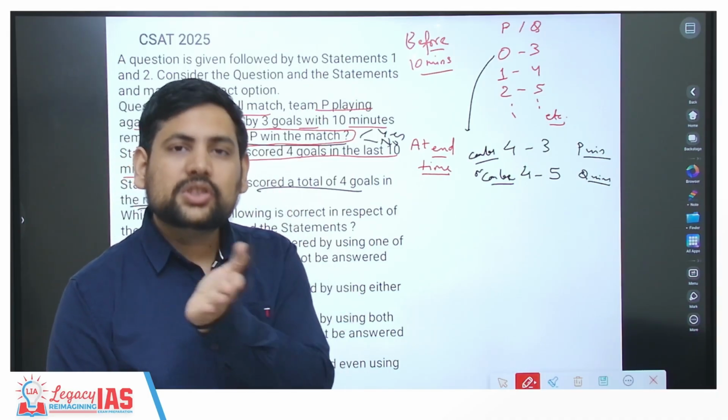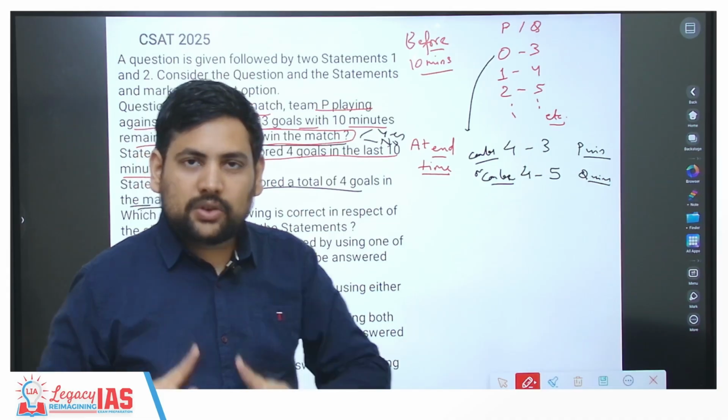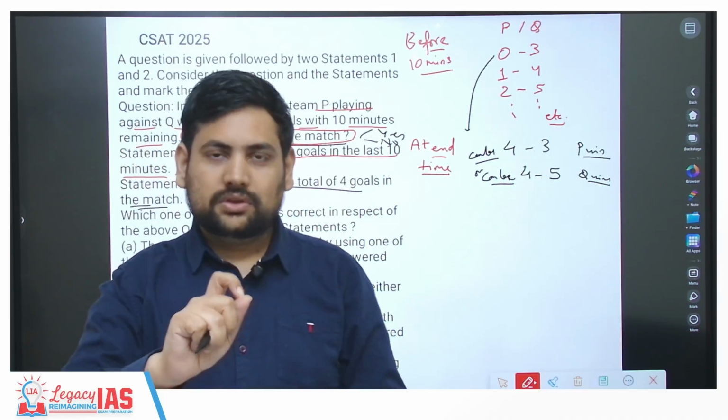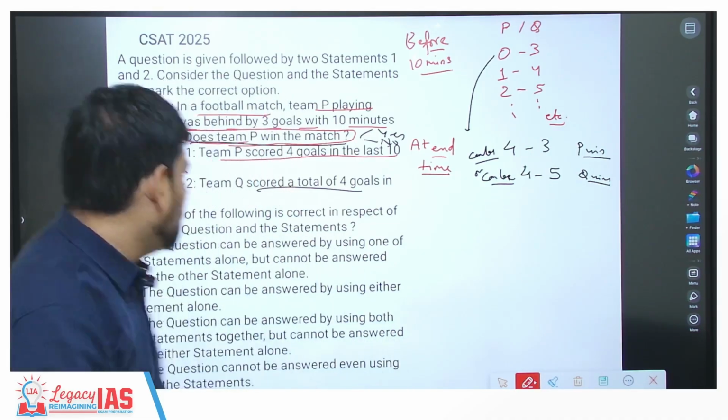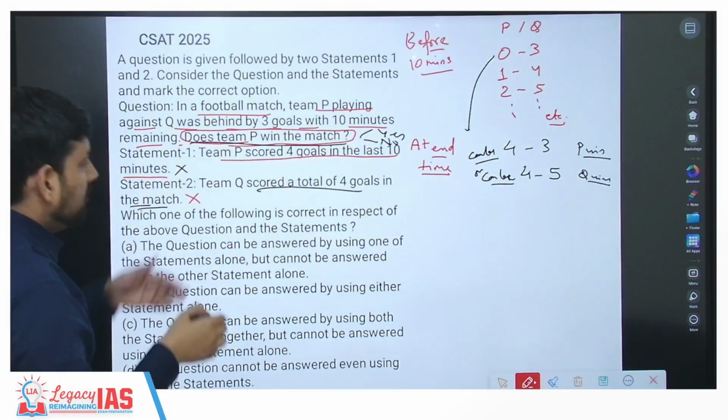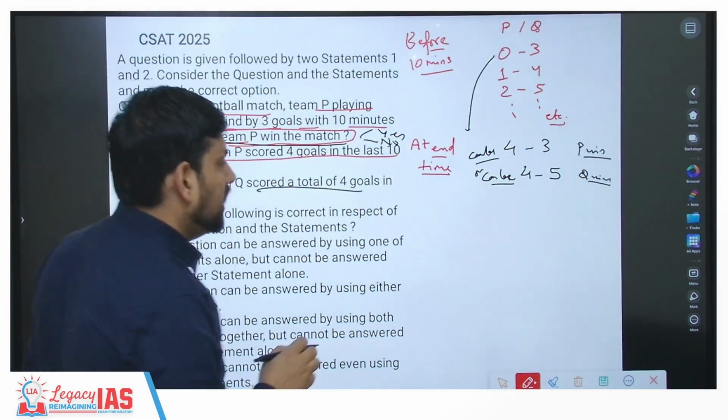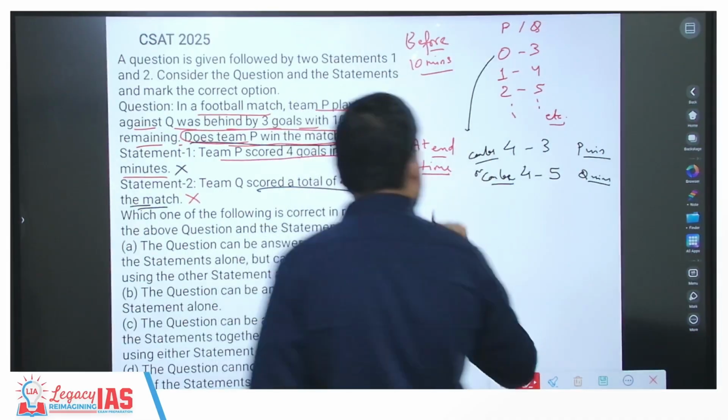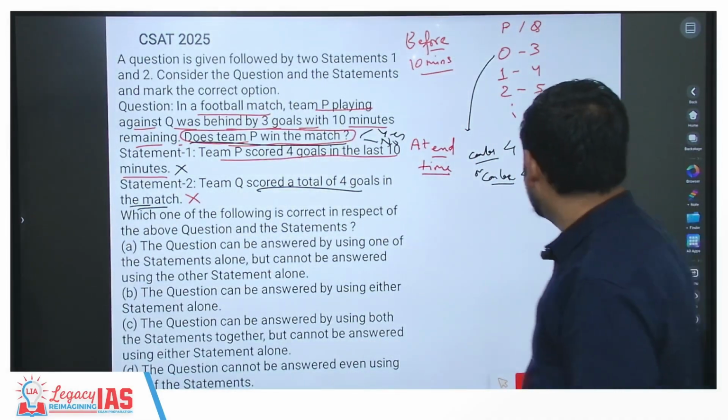It does not matter how much Q has scored or how much P has scored. What matters is who scored more to decide who won the match. So this of course is also not enough. But if I combine them together, then I know Q has to be 4. Q has to be 4.